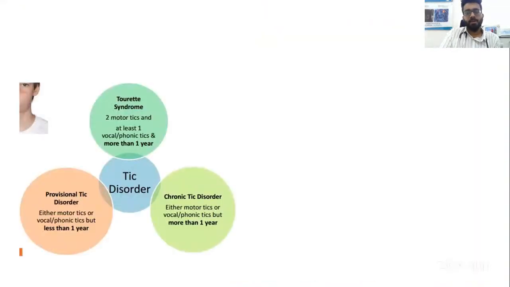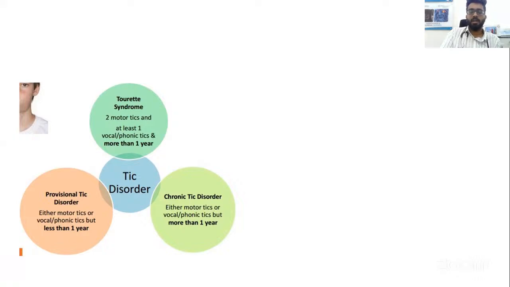Okay, so a little bit about the tic disorders. When tic disorders are diagnosed, you have to keep in mind the duration. If the tic disorder persists beyond 1 year, only then do you say it's a chronic tic disorder. If the duration of the tics is less than 1 year, you think it is a provisional or transient tic disorder. And when you have a tic disorder with both motor and vocal tics, the combination of motor and phonic tics lasting for more than 1 year, this classifies into the criteria of Tourette syndrome.